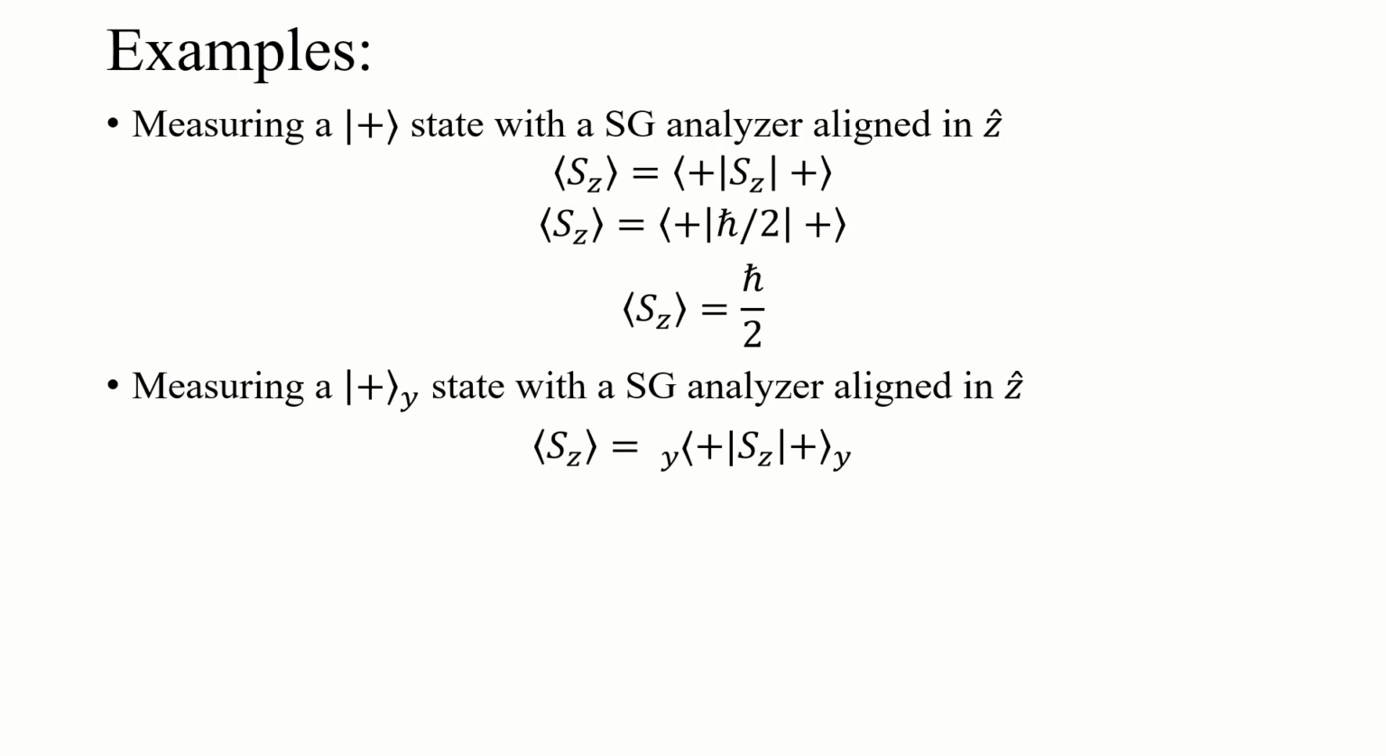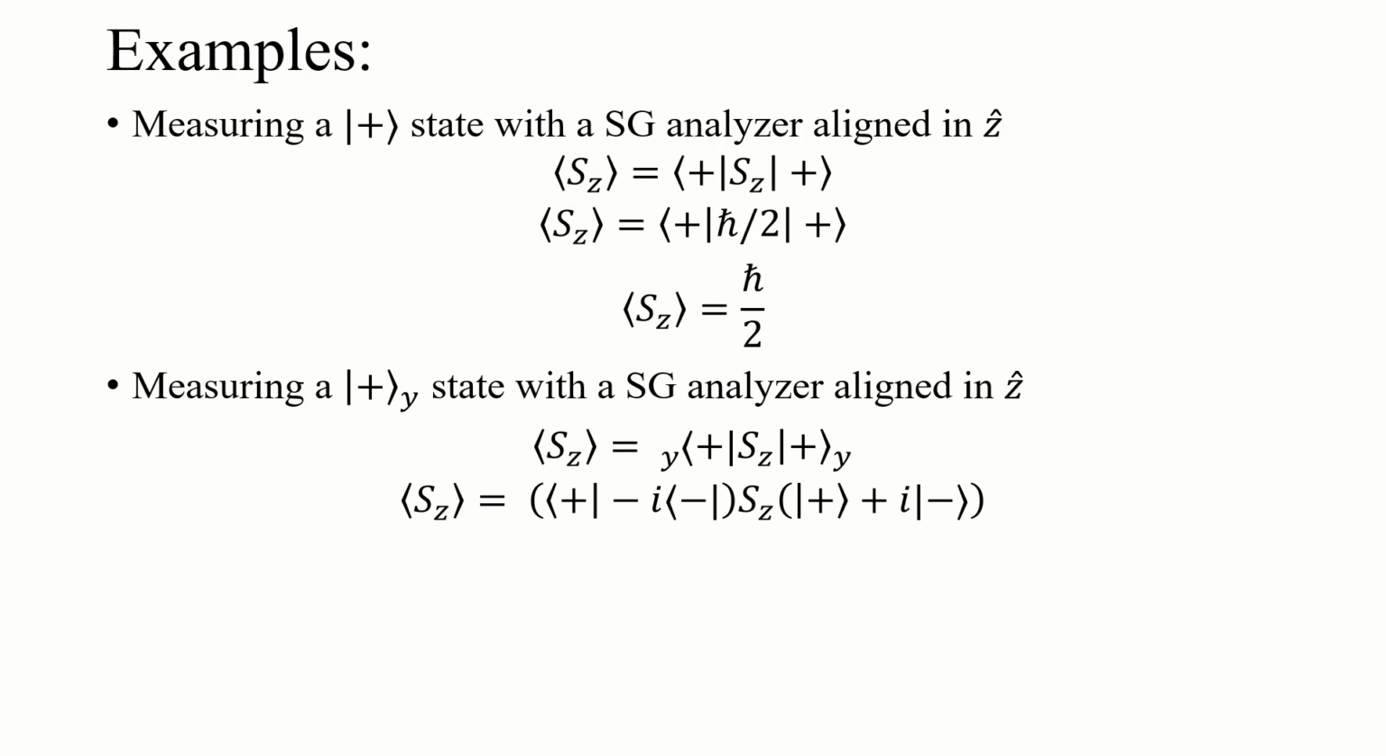Let's say we've prepared a beam in that state and we're measuring it again with the Stern-Gerlach analyzer aligned in the z direction. Well, our expectation value looks like this. It's just the bra and ket for the state of the system sandwiching that operator that represents that measurement, or the observable. We then want to write that bra-ket sandwich in a single basis, right?